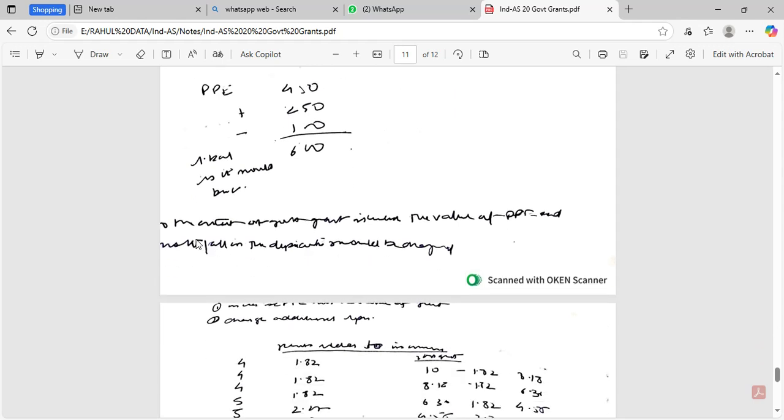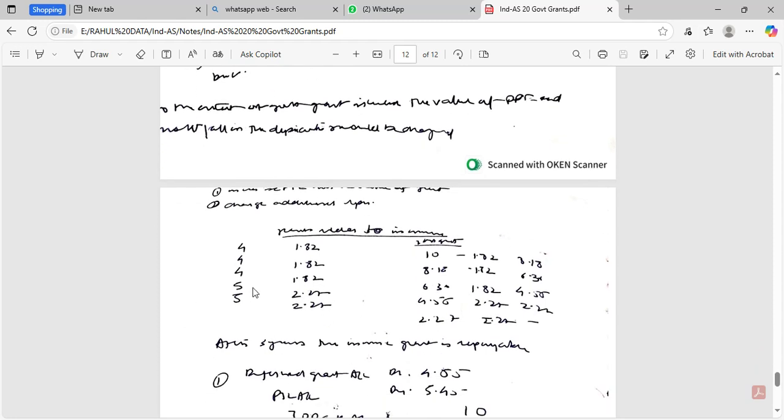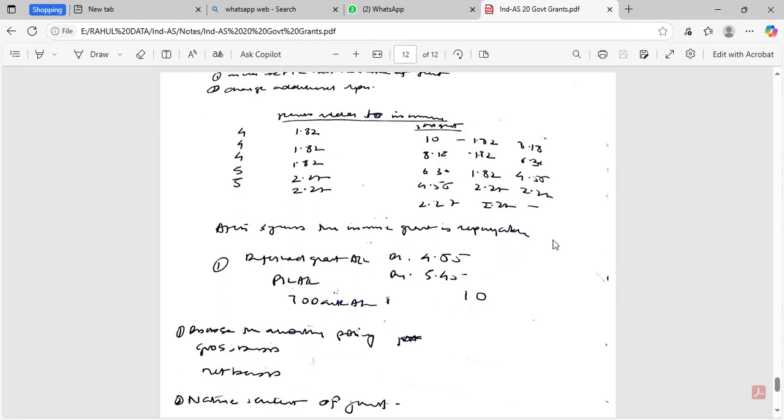So to the extent of the government grant, transfer the value of PPE to the amount charged. In case it is related to income, then 4.55 is the amount of deferred grant. Deferred grant account debit 4.55, P&L account debit 5.45, to bank 10.